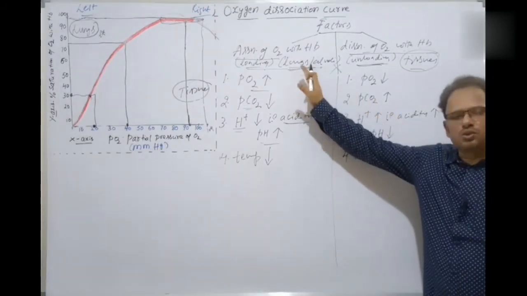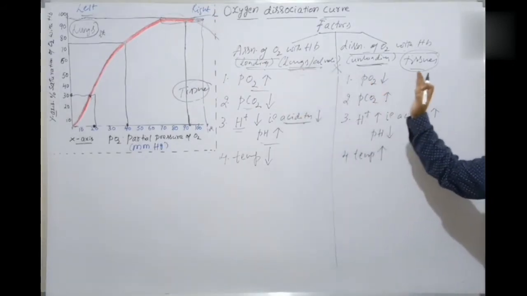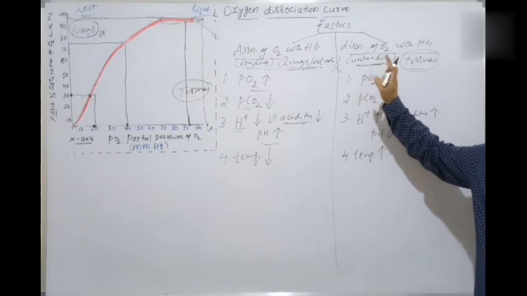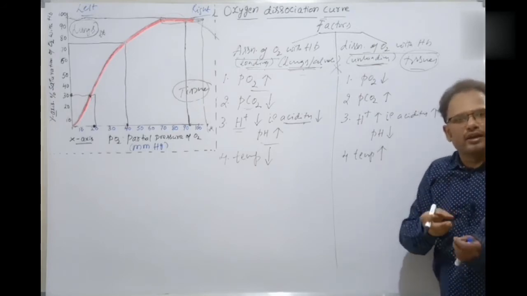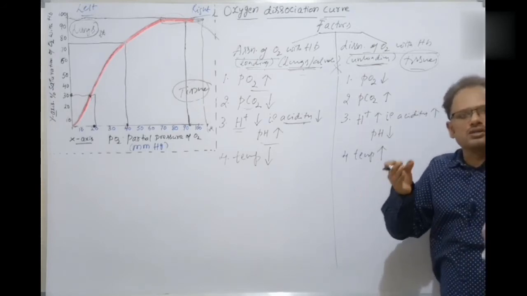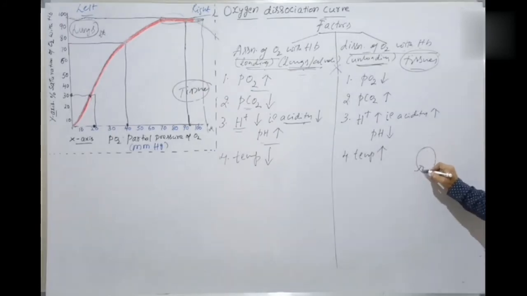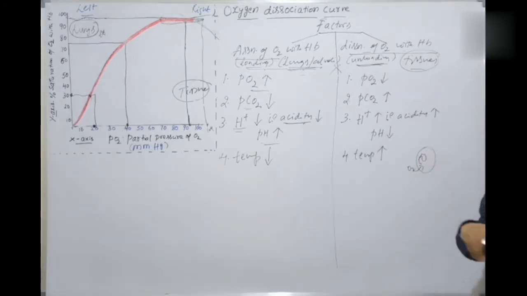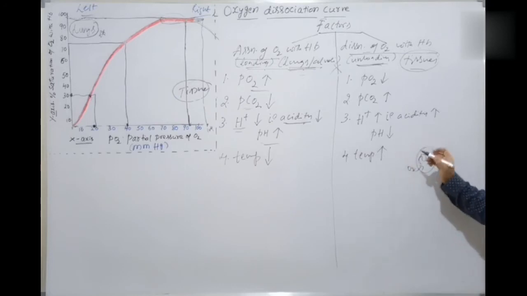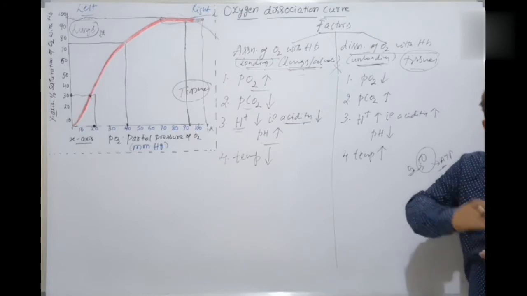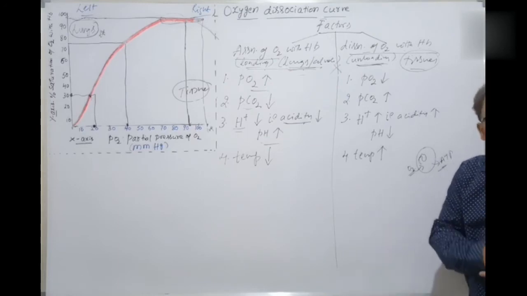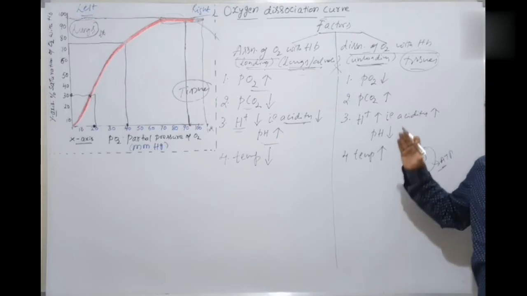These factors favor the association and these factors favor the dissociation of oxygen with the hemoglobin. That is, unloading happens near the cells. Because oxygen must be supplied, it should be released. Because the cells take the oxygen. Oxidative phosphorylation, Krebs cycle, only in the presence of oxygen, isn't it? In order to release energy in the form of ATP. For this catabolism, what is required? Along with glucose, oxygen is also required. That's why oxygen should be unloaded, dissociated from hemoglobin. That is what happens near the cells.